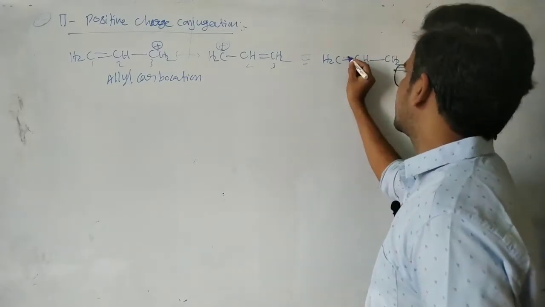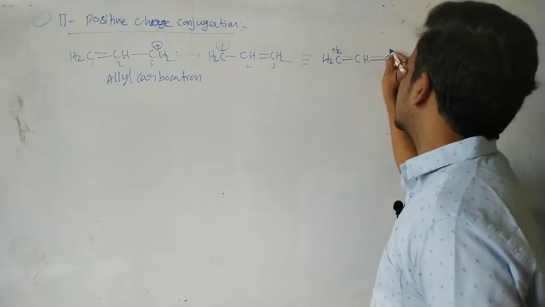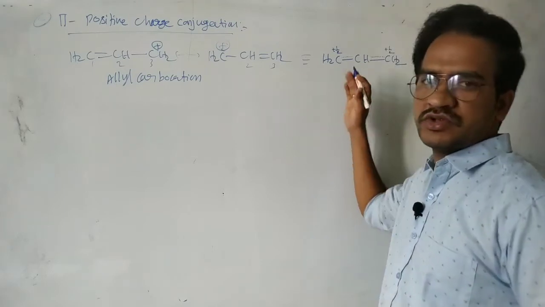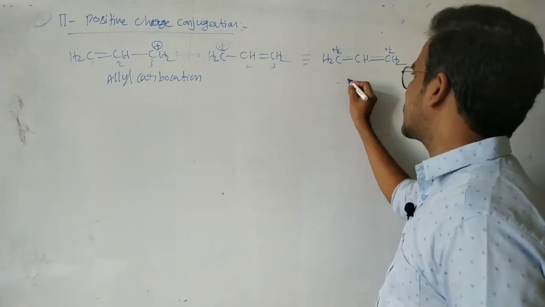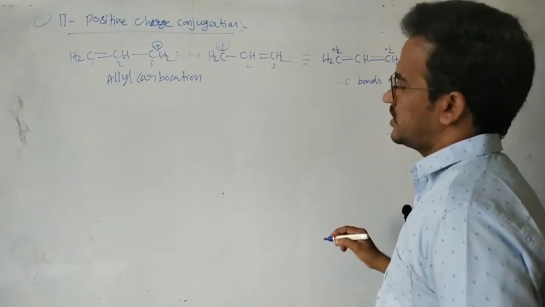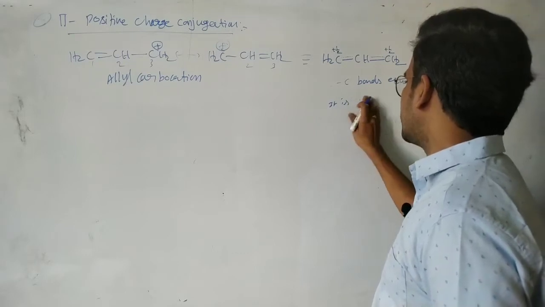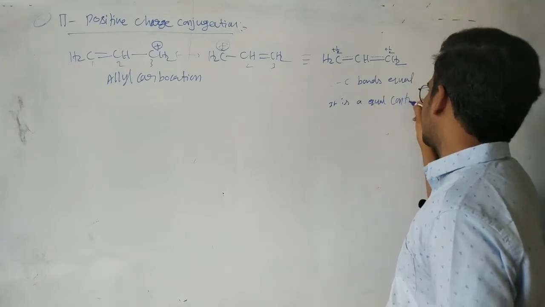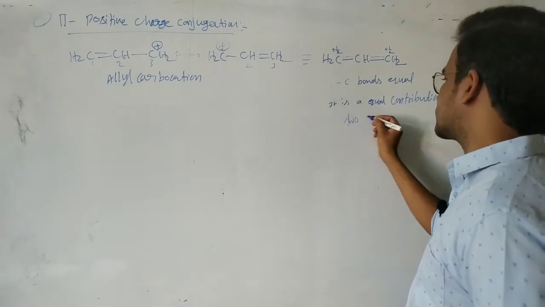Here there is a partial double bond, here partial double bond. So the plus 1 charge is delocalized on the two carbon atoms, so the formal charge on each carbon atom is plus one half. This is the resonance hybrid, the real structure. We can see in this case the carbon-carbon bonds are equal. And it is an equal contribution of two resonating structures.